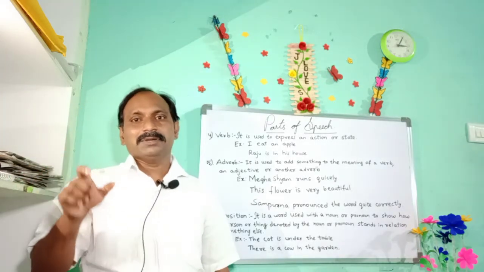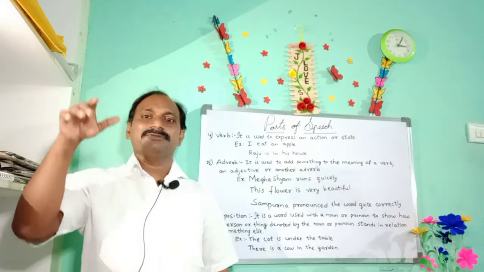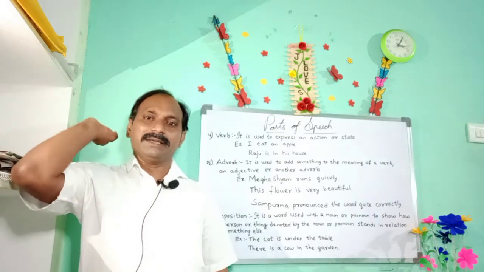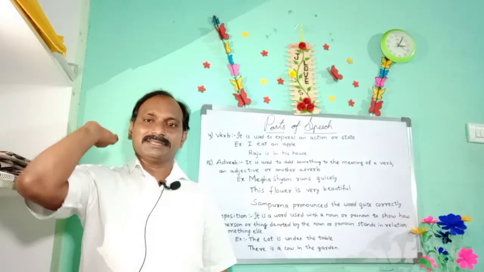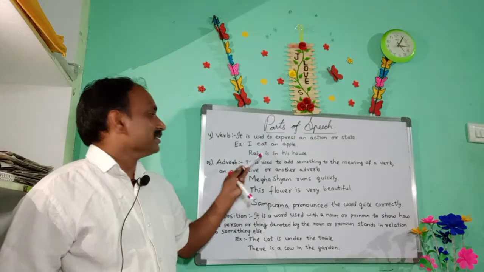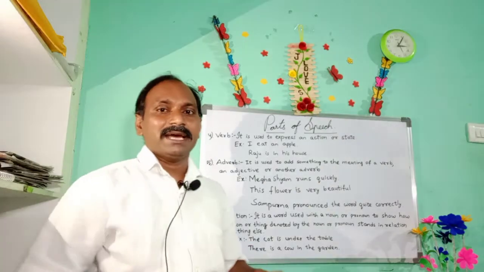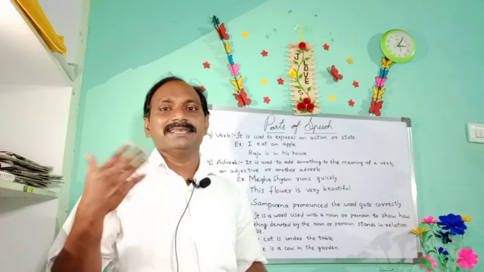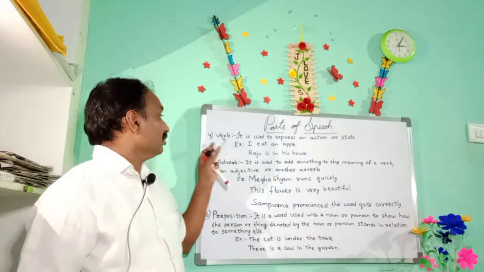The game was played yesterday, therefore I was playing the game yesterday. Like that, action-denoting words, time-denoting words, and state-denoting words are called verbs.